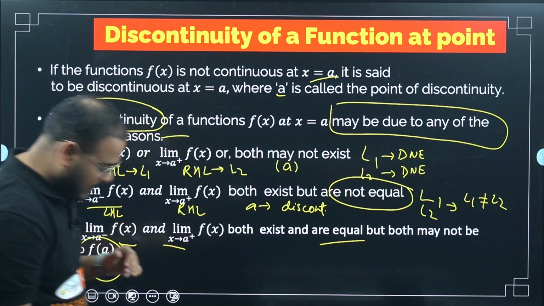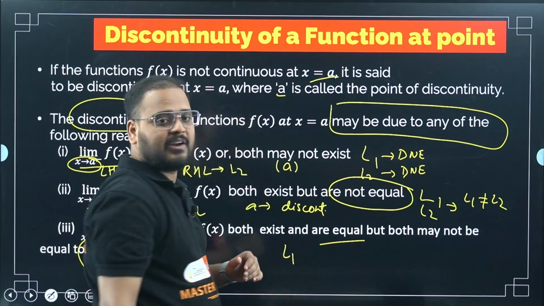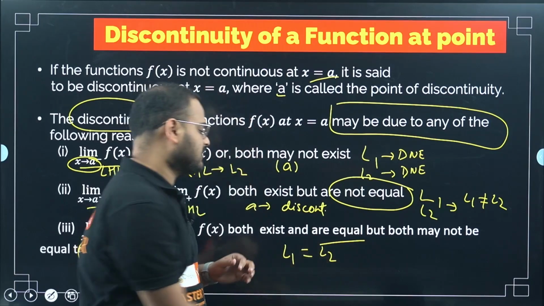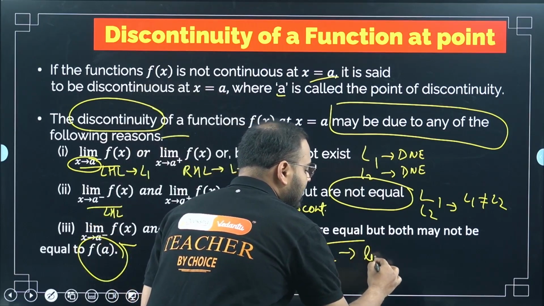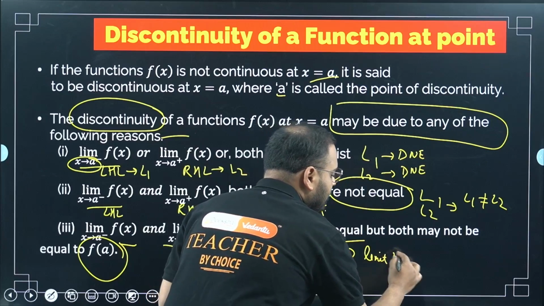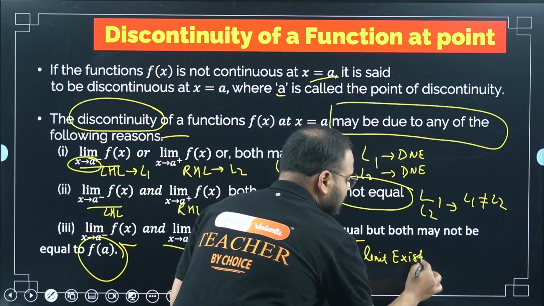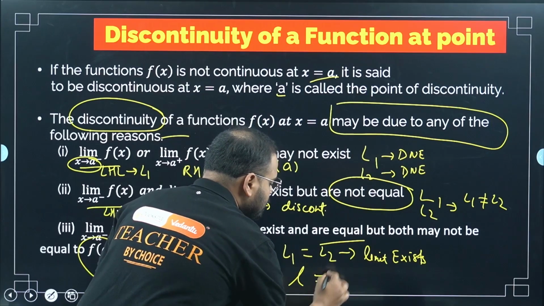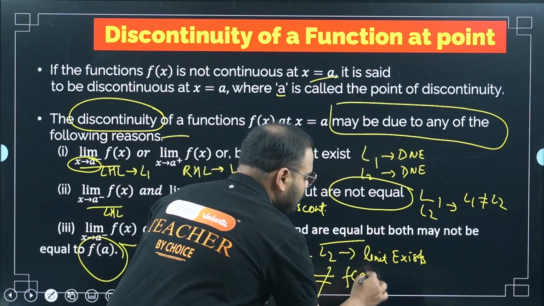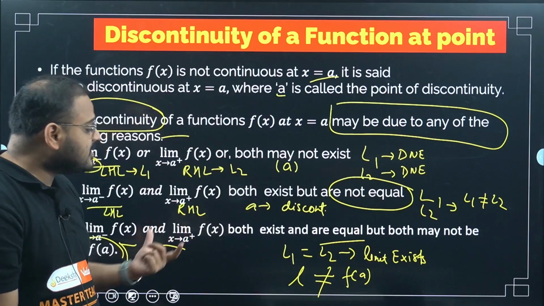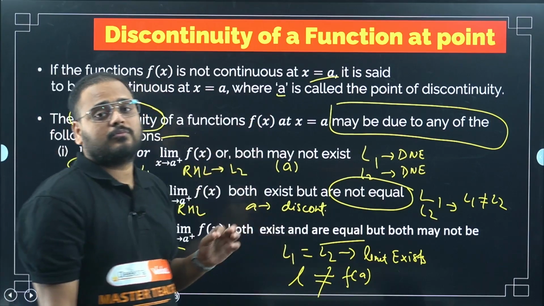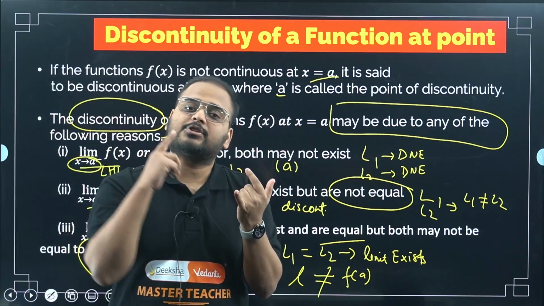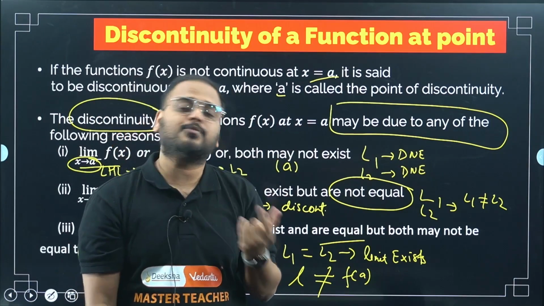Please understand. It means L1, the left hand limit, exists, L2 also exists, and they are equal to each other. Means what? The limit exists, correct? The limit exists, but this limit L is not equal to the function's value. So any one of these has to be true for it to be discontinuous. For continuity, only one case is there. What is it? The limit must exist and has to be equal to f of A.